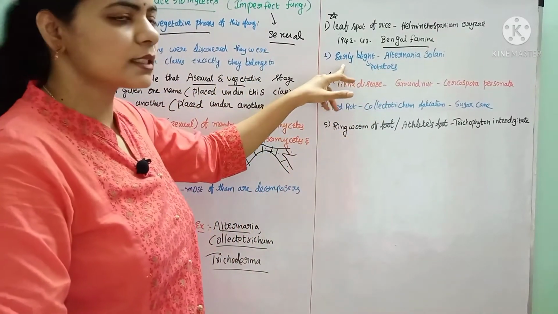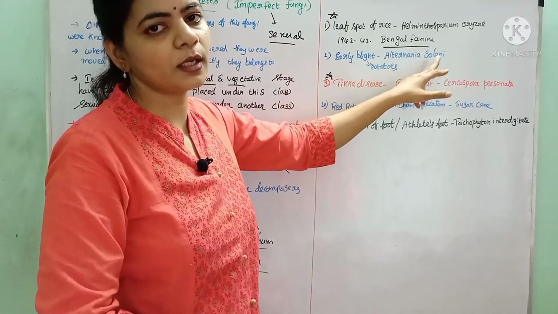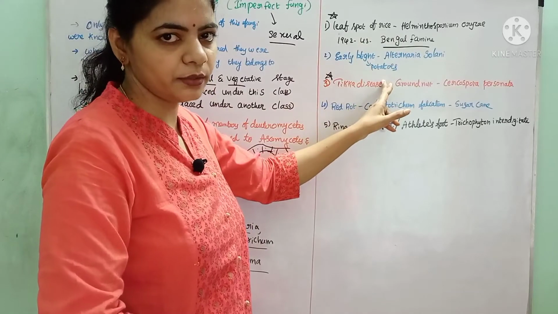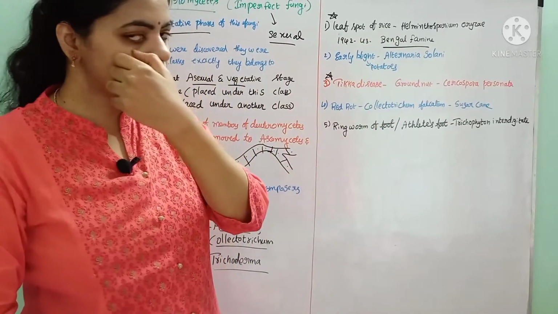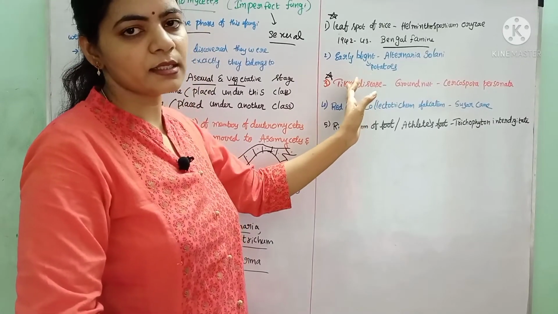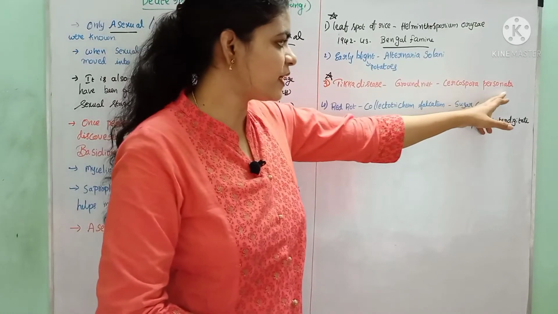And the second one is early blight of potato, caused by Alternaria solani. The third one is Tikka disease. It is very important. It is seen in groundnut plants. Tikka disease of groundnut is caused by Cercospora personata.